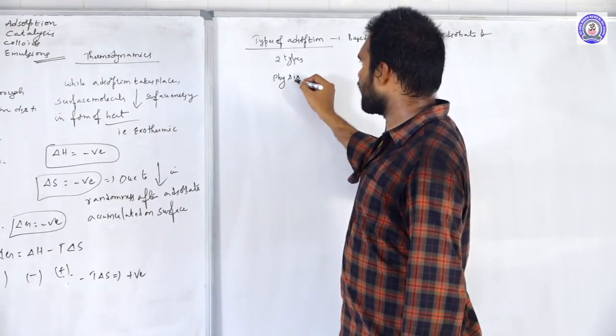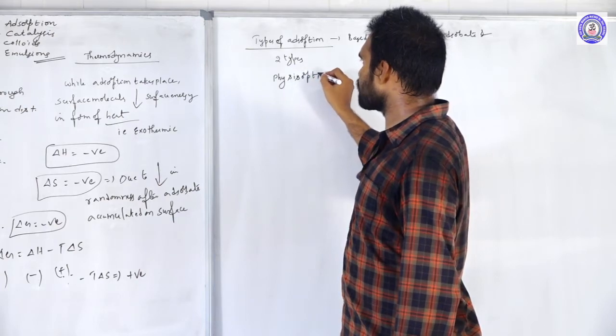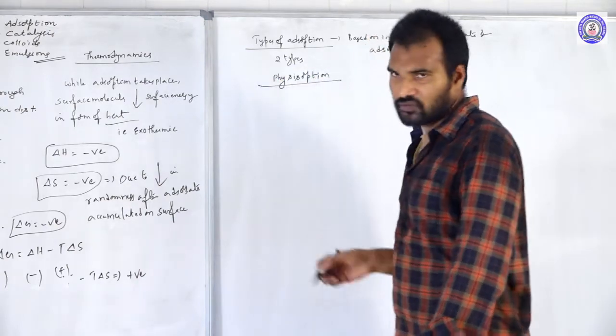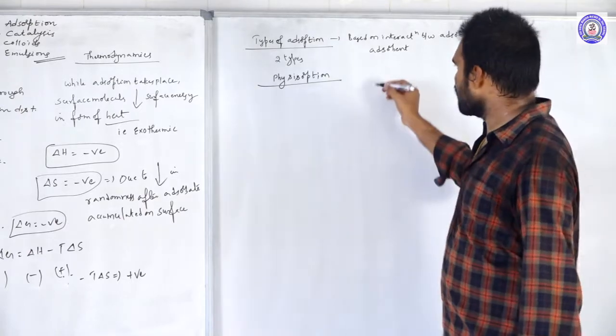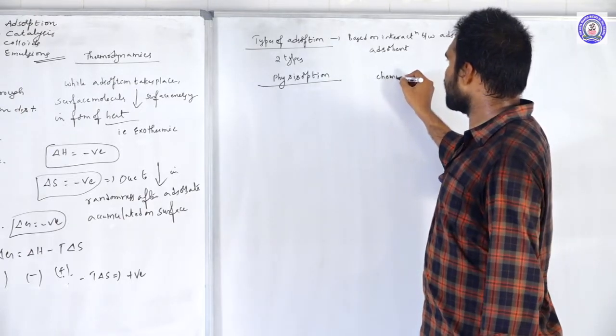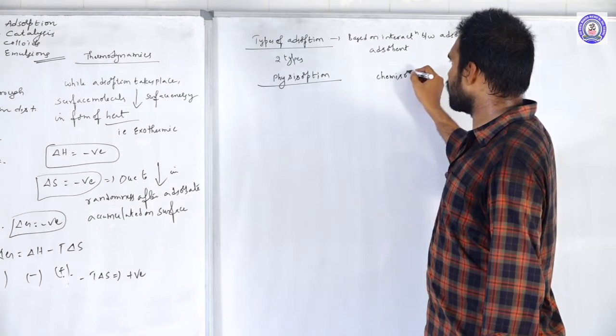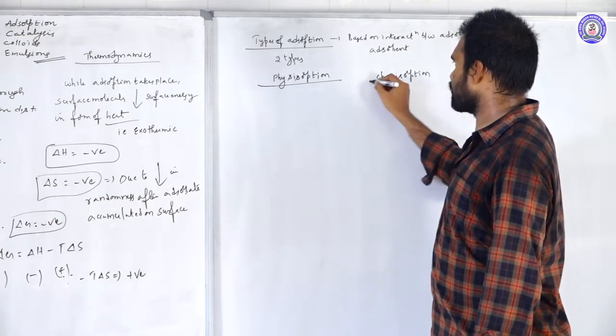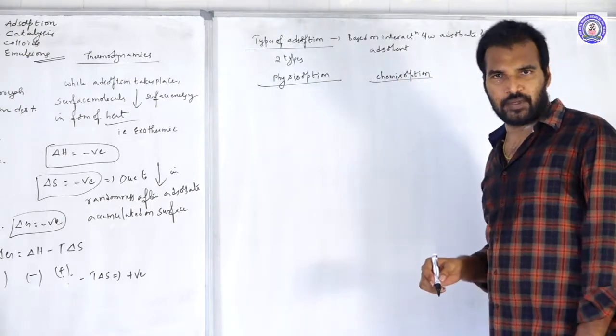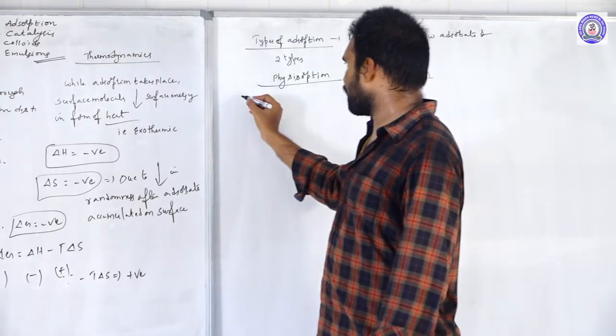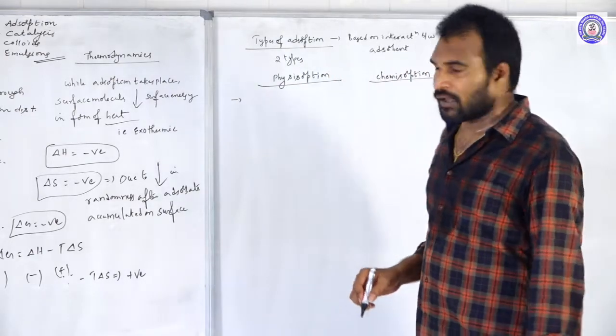We also call it physisorption. The second one is chemical adsorption, also called chemisorption. Let us discuss the differences between these two.